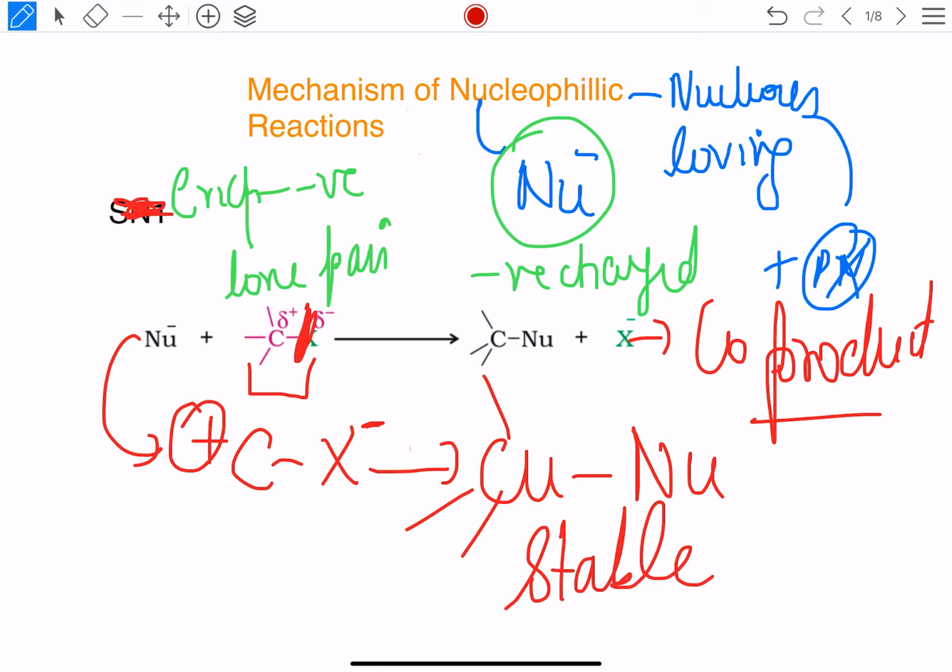Alright, so this was about your nucleophilic substitution reactions. It is one of the most important reactions in organic chemistry involving alkyl halides. Alkyl halides are substrates in these reactions in which carbon has a positive charge and the substitution takes place. Okay, so we will now be starting with the mechanisms of nucleophilic substitution reactions in the next video.